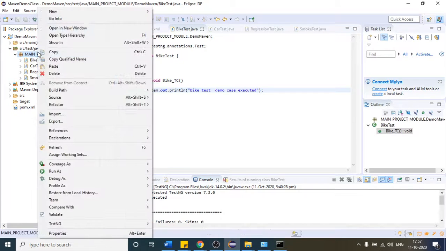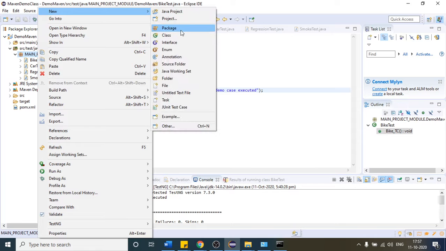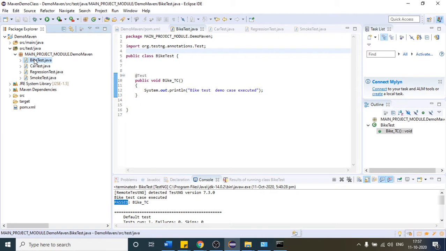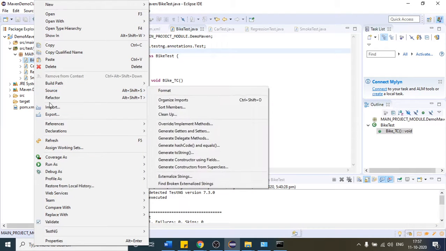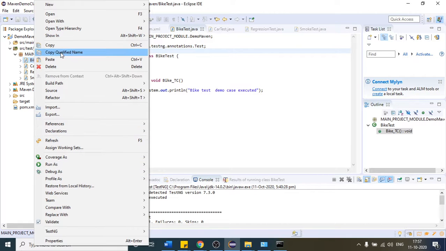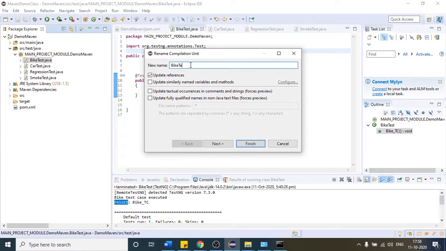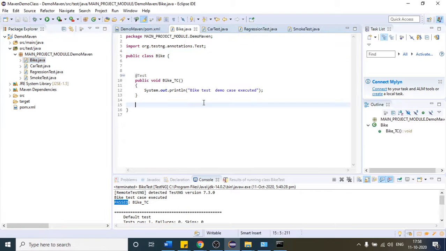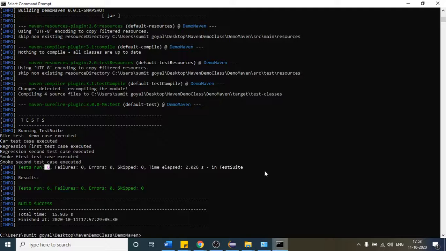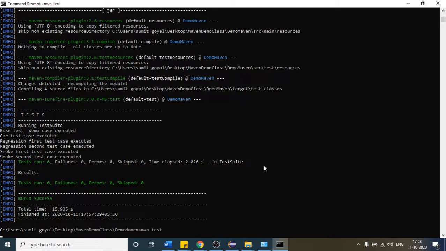But suppose I do not provide it. Let me create one class, let me rename this to Bike. I will not provide Test at the end of this. I think it is here, Refactor, and Rename. Let me rename this to Bike only. I will not provide Test. So let us see what will happen this time. Save this, so this file is saved, and after that let me run it again.